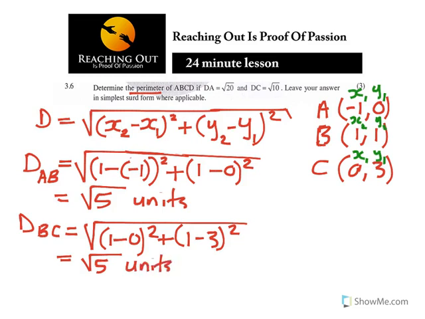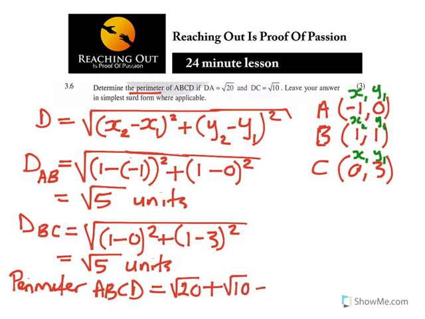So you have got this square root of 5 units. Now the perimeter of A, B, C, D: they gave you square root of 20 plus, they also gave you square root of 10. So you are adding now the square root of 5 plus square root of 5, and then they say leave your answer in surd form.